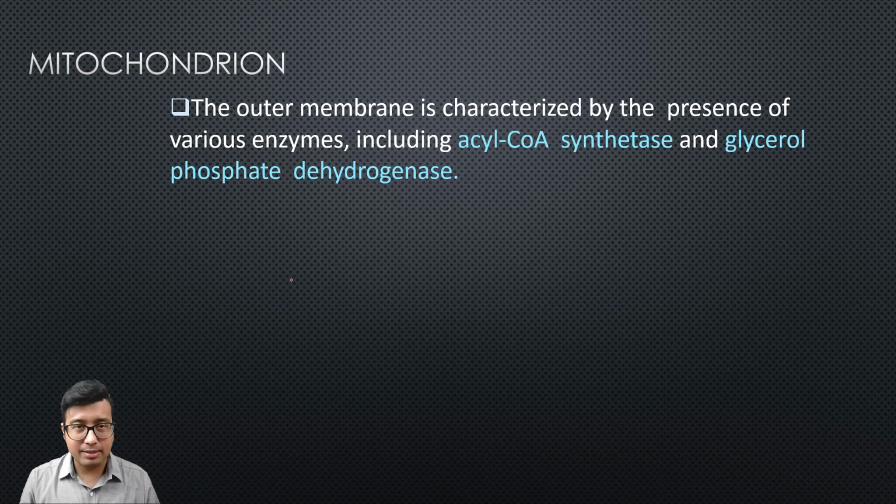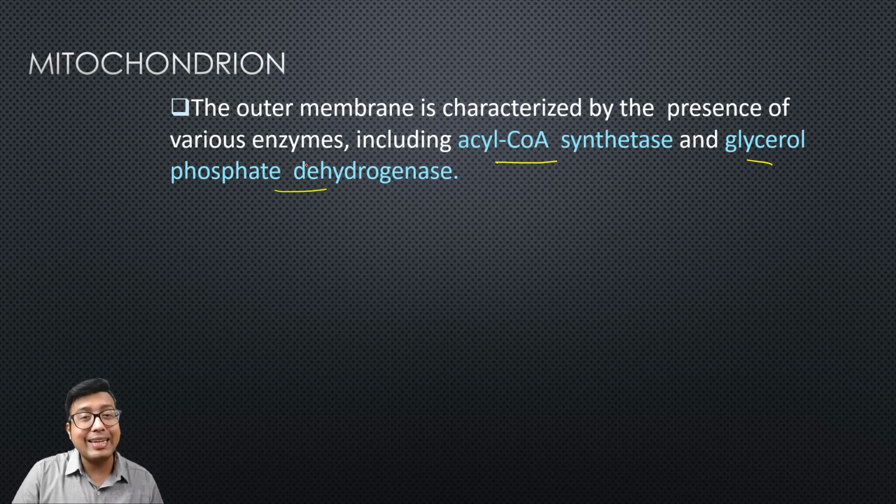Now you need to know what enzymes are present on the surface of membranes as well as the intermembrane space. These are common MCQ questions and asked in Viva, so I have included this in the slide. Okay, so the outer membrane consists of various enzymes including acetyl-CoA synthase and glycerol phosphate dehydrogenases. Remember either one of them, they are present in the outer mitochondrial membrane.